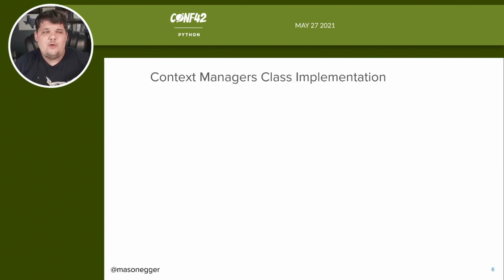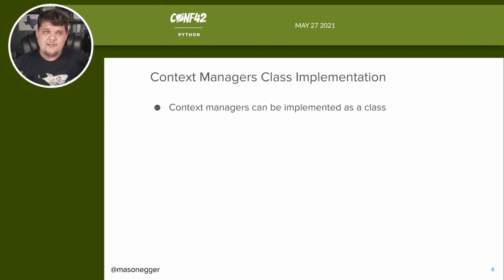So let's talk about how you actually build a context manager. Now there are multiple implementations, and we're going to talk about a few of them today. The first one we're going to talk about is the context manager class implementation. This is where you implement your context manager as a specific class, and then you would import it into your code to be used.